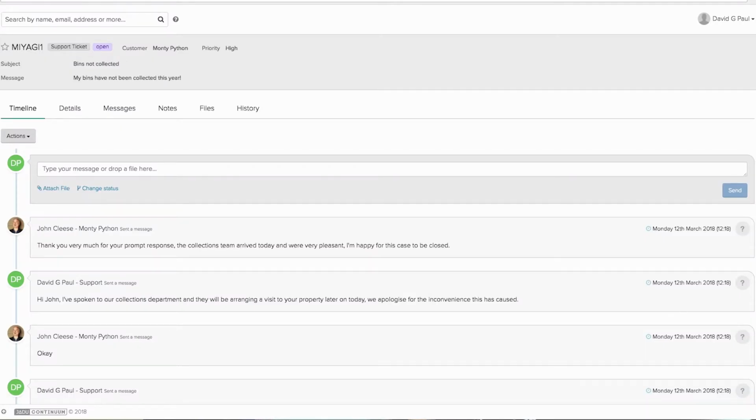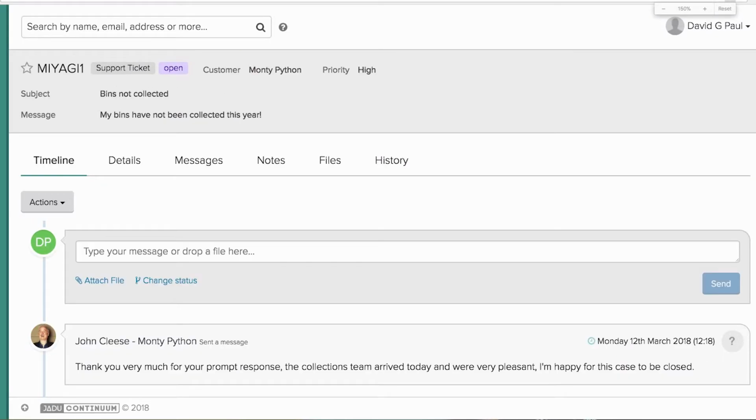Now, some of you may recognize this. This is our very own account of CXM that we use every day at Jadu, and it's how we manage our support queries. So I'm in my timeline here. Let me just zoom in a tad.